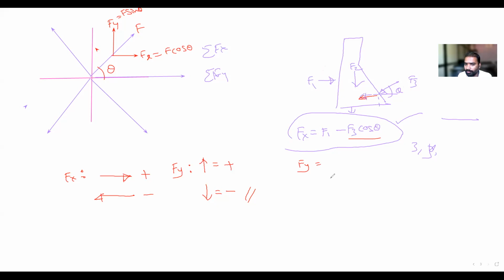Because what is the formula? F1 sin theta for the vertical direction. The angle theta for the horizontal is 0, so the entire term is 0. That's why it will not move. This F2 force is moving in the downward direction, downward means minus. Then this F3 force, its component is also moving downward, that is also minus F3 sin theta 3.